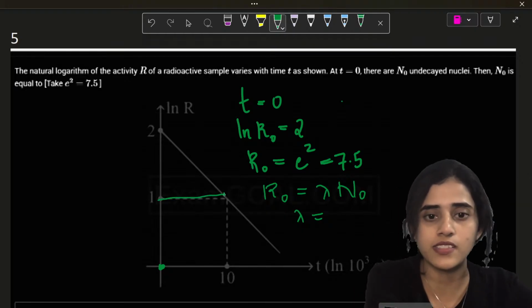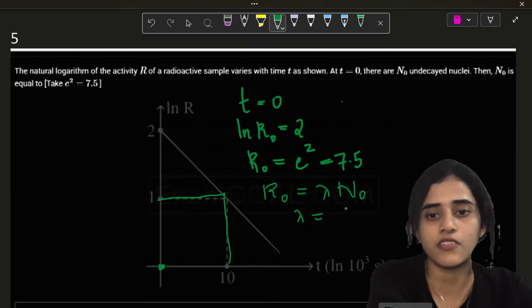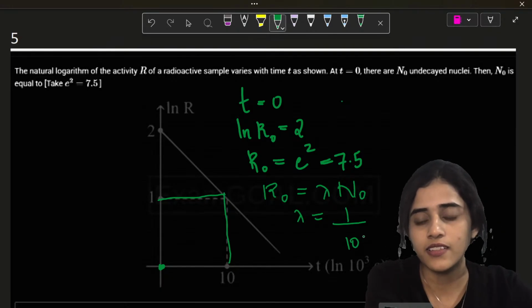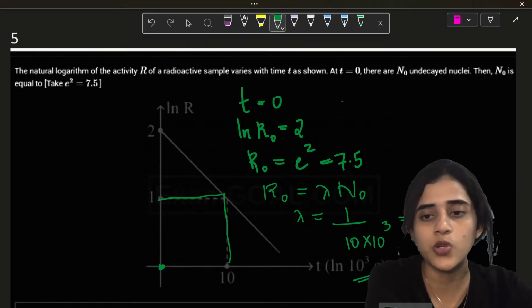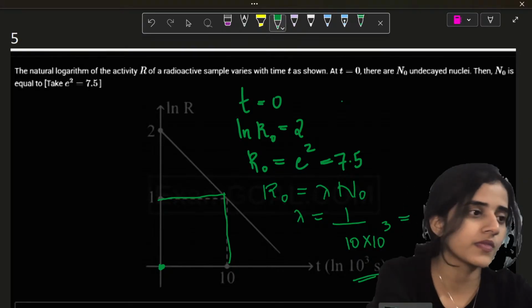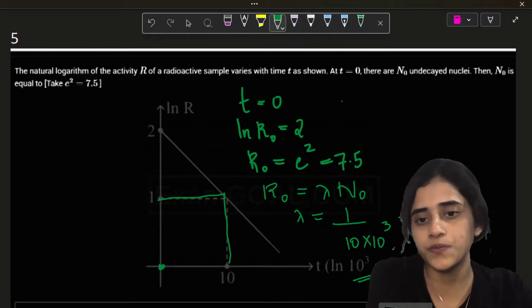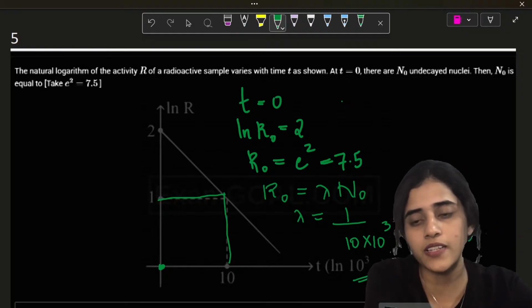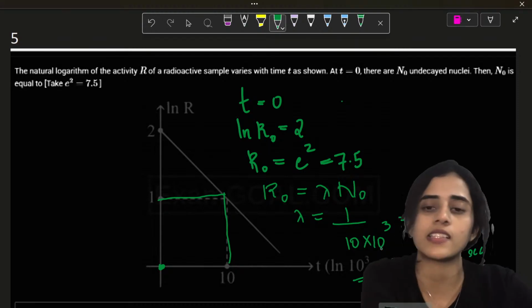So let me take this set. The y coordinate is 1. The x coordinate is 10 into 10 raised to 3 seconds. This is basically the slope. So this becomes 10 raised to minus 4 per second.